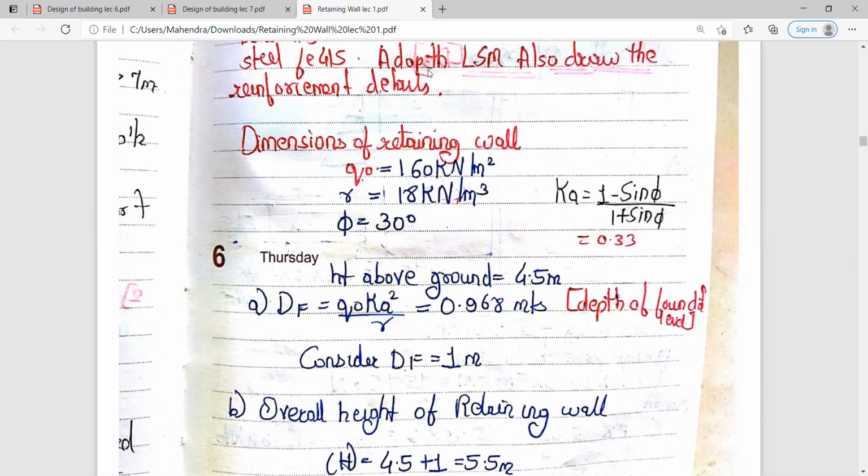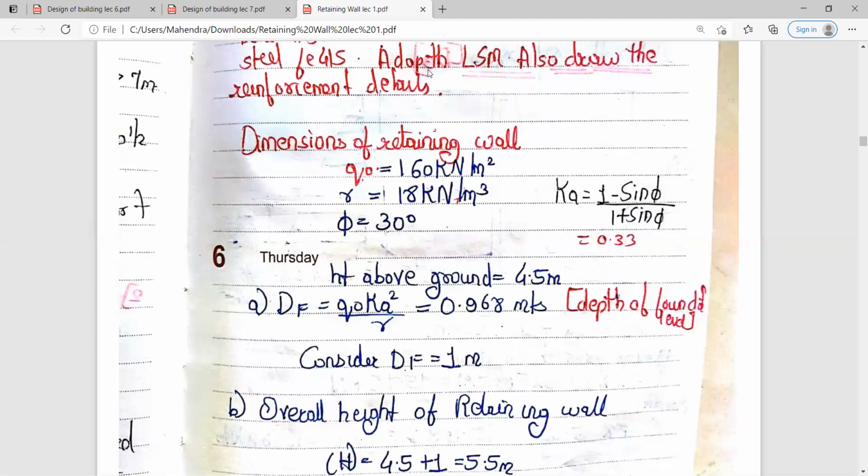From that you will calculate Ka. K is nothing but the constant, that is Ka will be equals to 1 minus sin phi upon 1 plus sin phi. Just substitute the value for phi, that is angle of repose. After substituting, you will get the Ka value, that is 0.33. Then height above the ground is already given to you in the question, that is 4.5 meter.